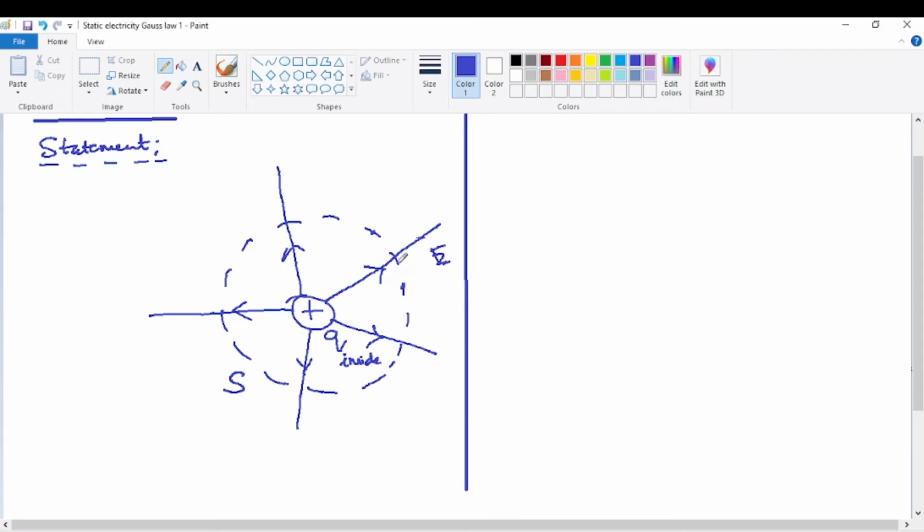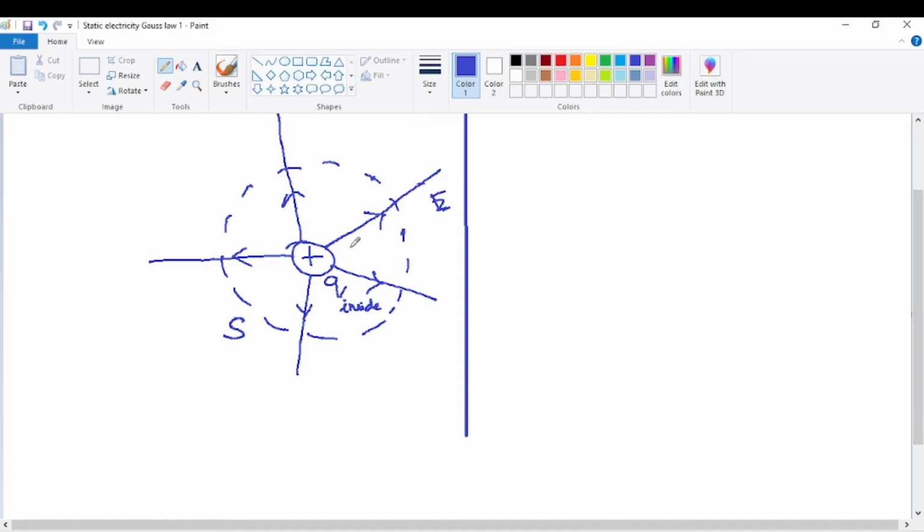Now the important thing is, Gauss law simply gives a relation between the total charge inside a closed surface and the total electric flux passing or emerging out of the closed surface. Exactly speaking, emerging out of the closed surface, or it's also called passing through the closed surface in short, but it's more clearly emerging out of the closed surface. Passing through the closed surface is not very accurate, though it's also not wrong, but emerging out of the closed surface is much easier to understand.